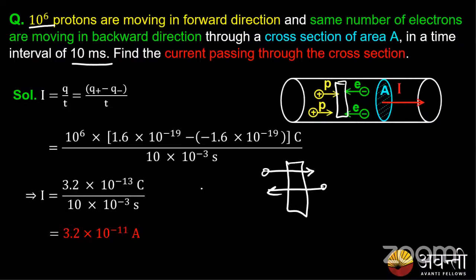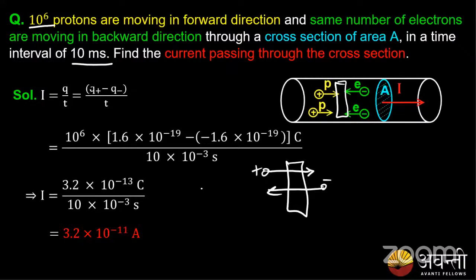Guys, please reply. At one instant of time, if I have one positive charge and one negative charge passing this region, how many charges are passing? Two charges are passing, right? So it's not equal to 0. Many of you got this as 0. We are not tallying the magnitudes. We are just considering the amount of charge crossing the given area, so the amount of charge crossing this area is being determined.